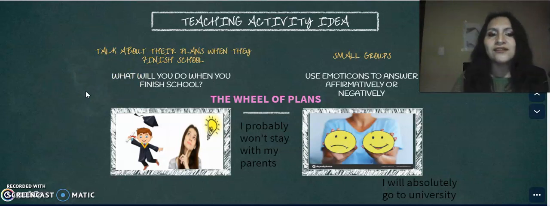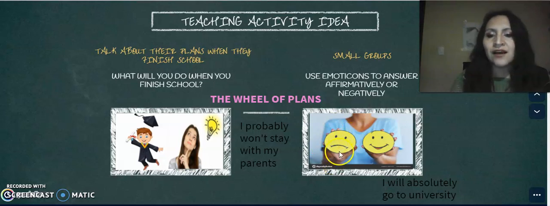One student is going to ask this question to any student from the group, and he or she is going to put an emoticon like a happy face or sad face in the chat box. If the person gives the happy face, it means that the student who is going to answer will do it with an affirmative statement.